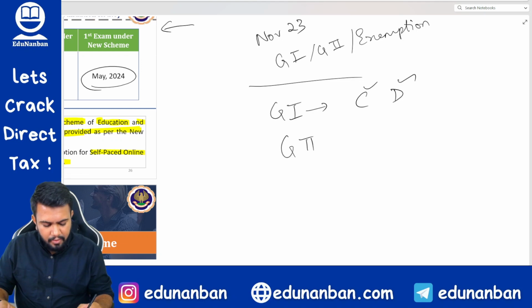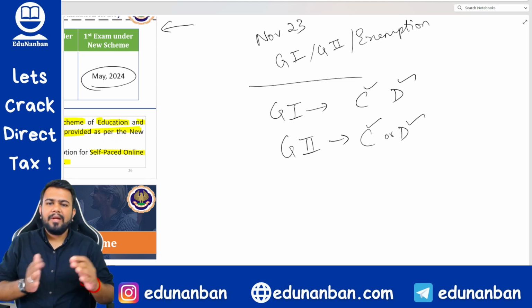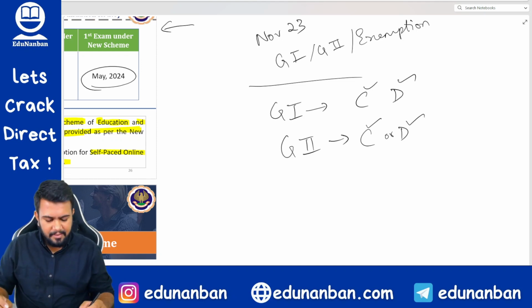If you pass only group 2, then you can choose one between C or D and do any one, and the other one will be exempt. And obviously if you pass both group 1 and group 2, C and D both are exempt.